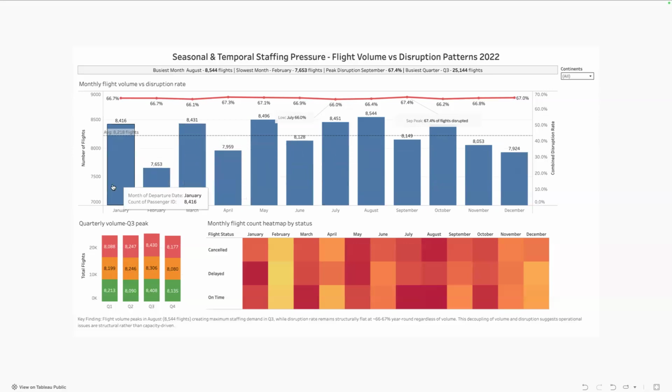And also maybe this could even be just a bar chart. Not that I would recommend it, but say you have side by side bar charts. The first one is the number of flights, and the second one next to it is the combined disruption rate. That way you can actually see and compare easily. So I really like the idea of starting with a big trend, but then I would make the insight there very clear and obvious from the jump.